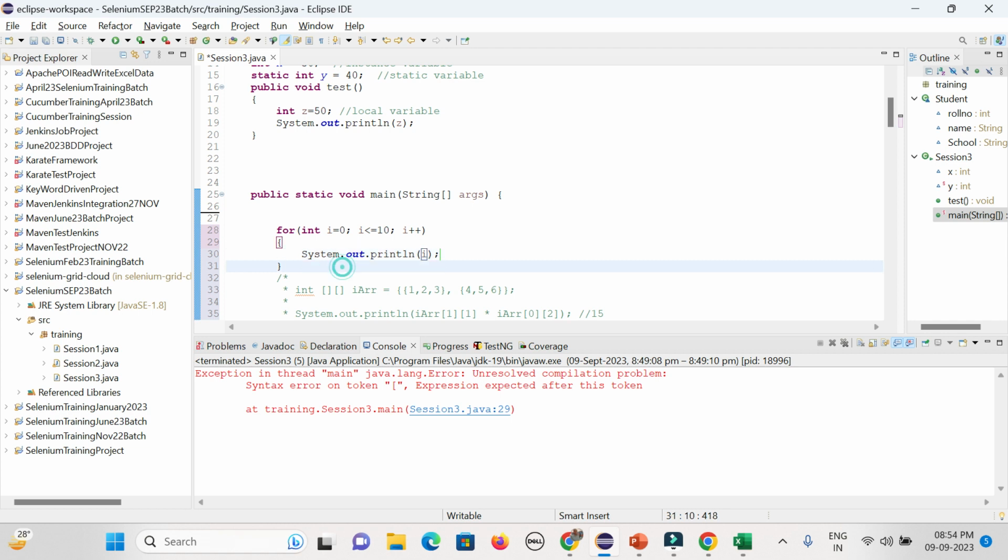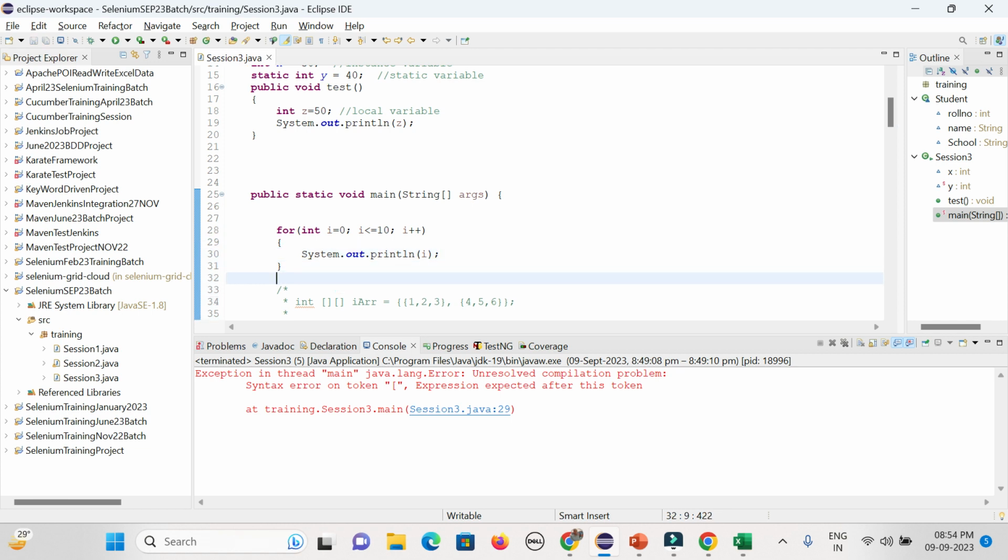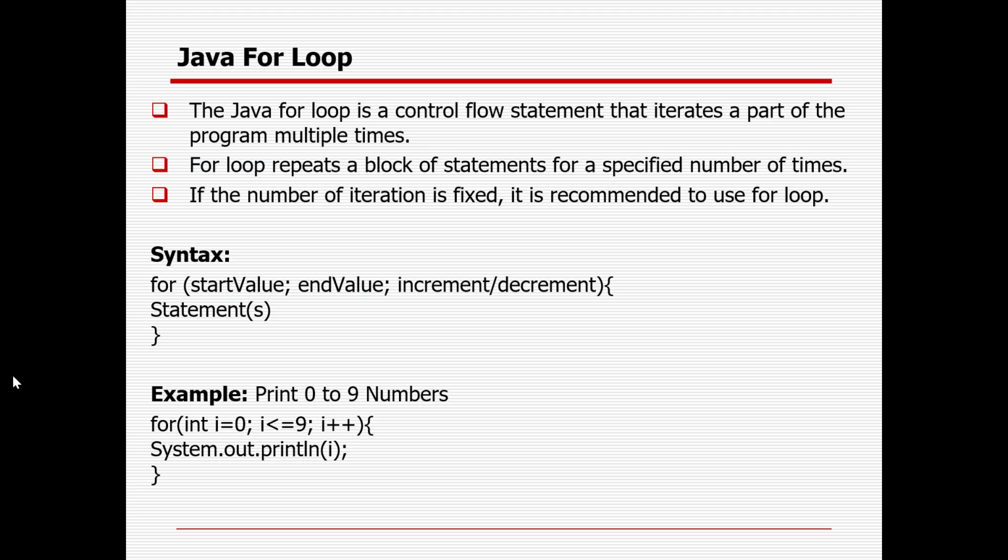That is the way you can do it for the for loop. So you could see the syntax: start value, end value, increment or decrement, and then the statement.